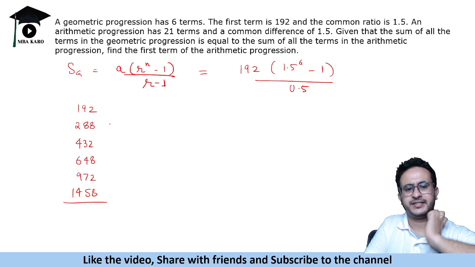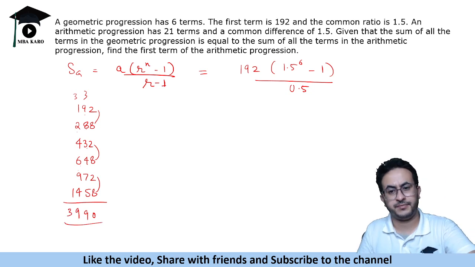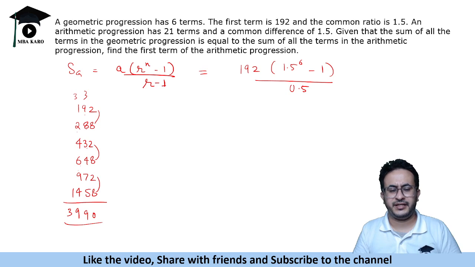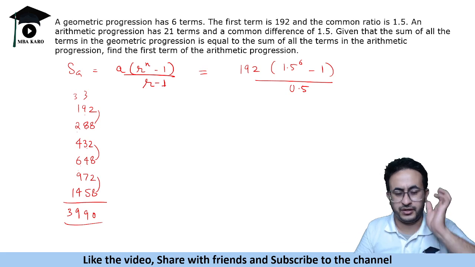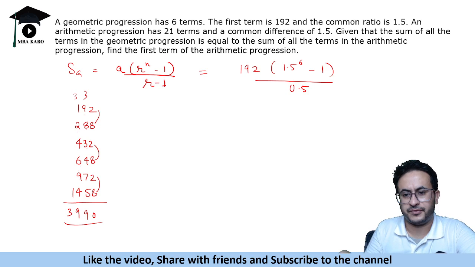So let's add these terms. So this is 10, 10, 10, 30, 3 carries, 12, 20, 23, 27 plus 12, 39, 3 carries, 6, 10, 16, 16 plus 13 is 29, then 2 plus 1 is 3. So 3990 is the sum that we will get for this series. Right? Formula based calculation might take a lot of time, so we can do it as manual calculation.